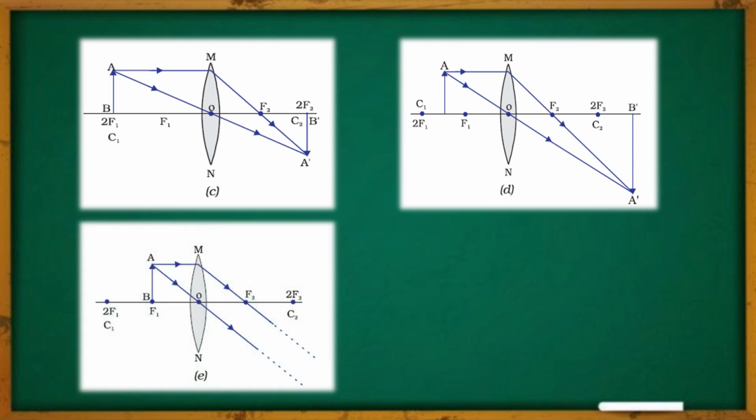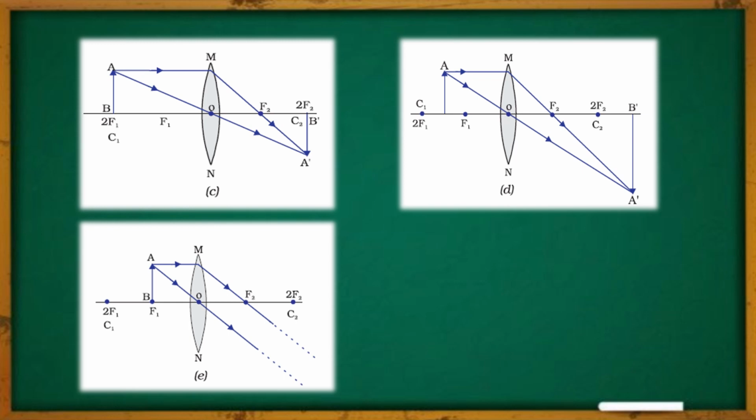In this case, as you can see, now the object is placed at f1. At the f1 point, the first focus point, we have placed the object. Now if we place the object at f1, the first incident ray, which is coming from point A, moves parallel to the principal axis, and after refraction it is passing through the focus point f2. Another ray, which is passing through the optical center, remains undeviated, but the notion is both the rays, even if you extend them infinitely, will never meet each other. Then where will the image be created?